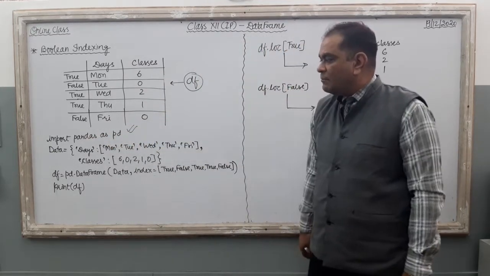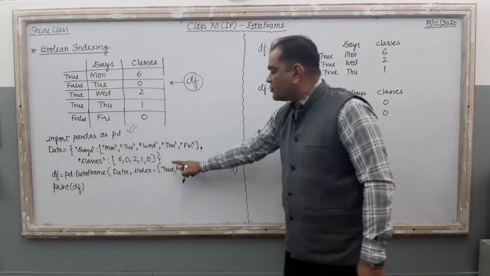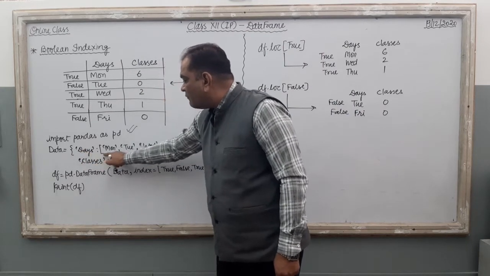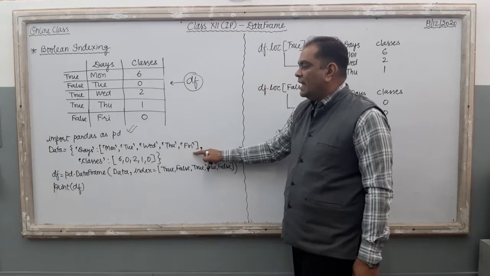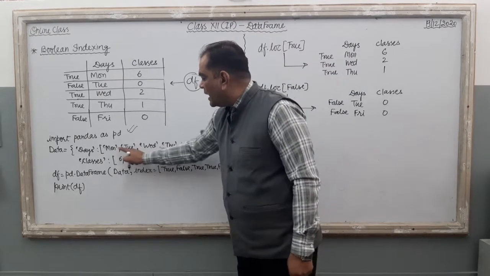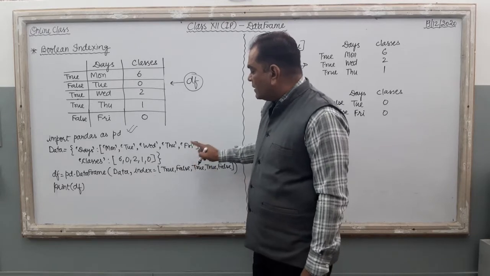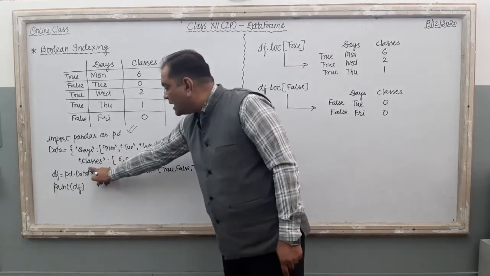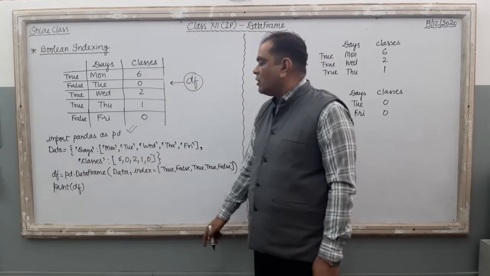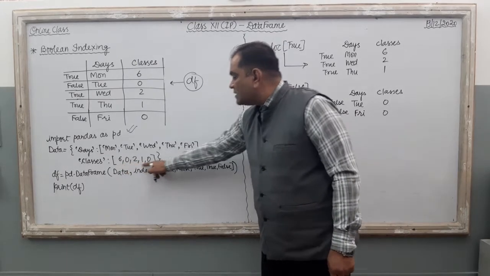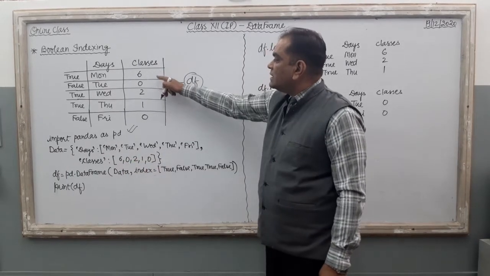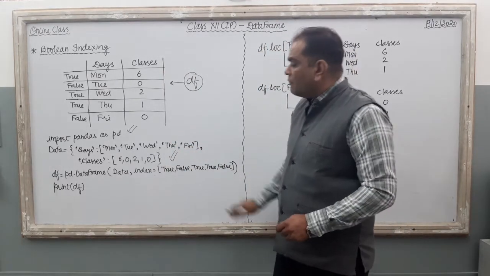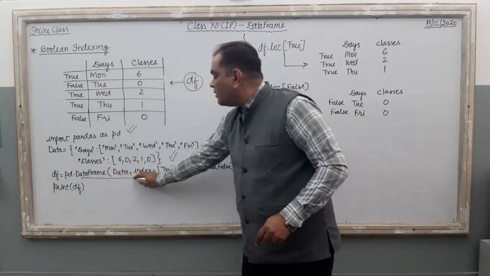Import pandas as pd. data equal to, here it is a dictionary object, right? In this dictionary the first key is days, and then the values of this days key are there in list format: Monday, Tuesday, Wednesday, Thursday, Friday, so the same values are shifted into the days column, right? The second key of the dictionary is classes, and in this classes key, a list is attached with 6, 0, 2, 1, 0. So 60210. By this particular data object, we can create the data frame by using the command pd.DataFrame.